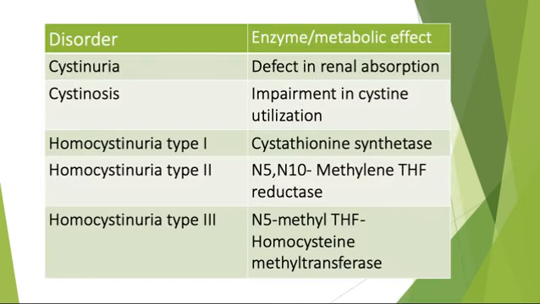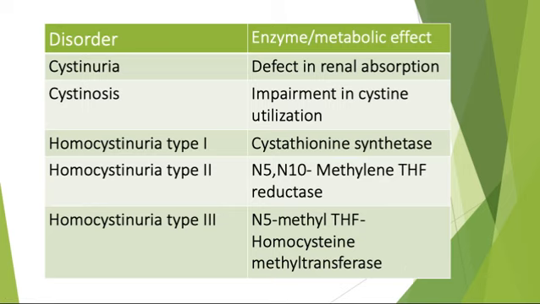There's a tabular column that shows what happens in each condition. In cystinuria, there is defect in renal absorption. In cystinosis, impairment in cystine utilization. Homocystinuria type 1, cystathionine synthetase enzyme deficiency. Homocystinuria type 2, N5-N10 methylene tetrahydrofolate reductase deficiency is seen. Homocystinuria type 3, you find N5 methyl tetrahydrofolate homocysteine methyl transferase enzyme deficient.